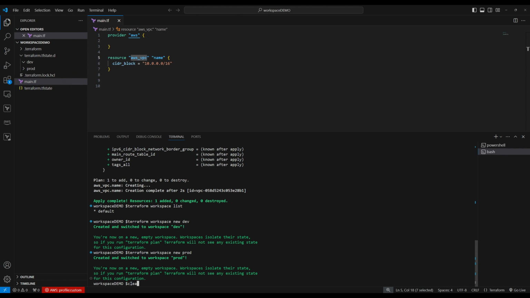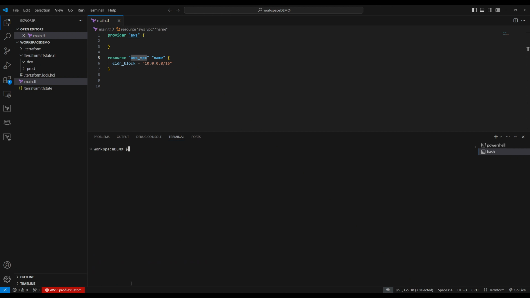So let's clear the screen. Now we have created the workspaces, right? Now which workspace are we in right now? We can do terraform workspace list. It's going to give you three workspaces: default, dev, and prod. We are in the prod workspace. Let's switch to the dev workspace. How do you switch? Terraform workspace select, right? What workspace do you want to go to? Let's go to dev. So we are on the dev workspace. You can do terraform workspace list. It's going to show you that we are in the dev workspace right now, right?